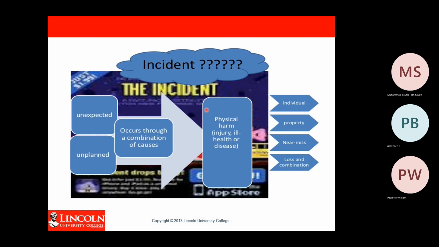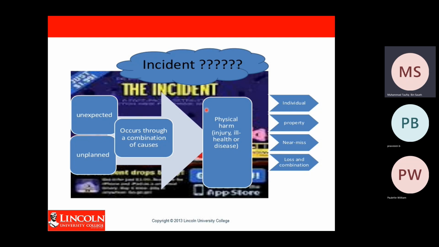So we can simplify it as anything unexpected and unplanned. We can simplify it as an unexpected and unplanned event that happens due to several reasons and can cause physical harm to individuals, property, or both.